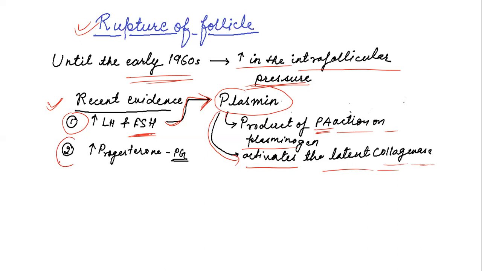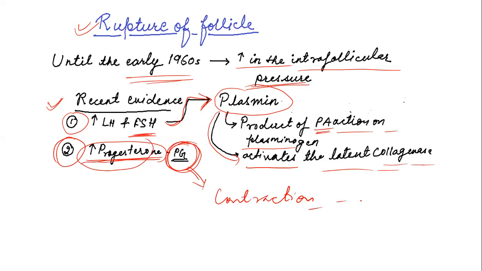The second mechanism is that there is increased progesterone just before ovulation. A little progesterone is produced from the granulosa cells, and that increased progesterone is responsible for prostaglandin release in the follicular fluid. This prostaglandin is able to cause contraction of the theca externa, which acts as a smooth muscle layer.